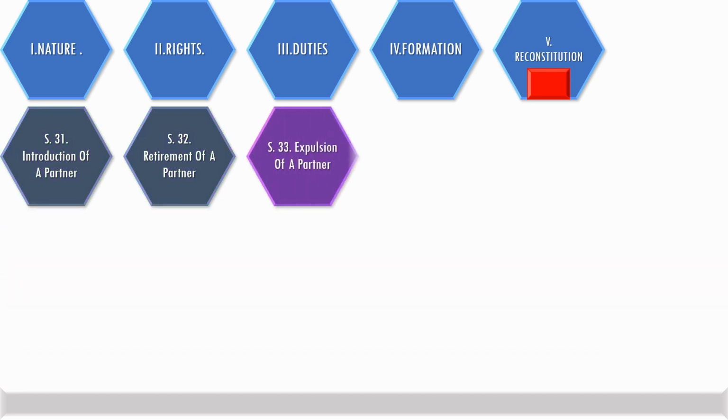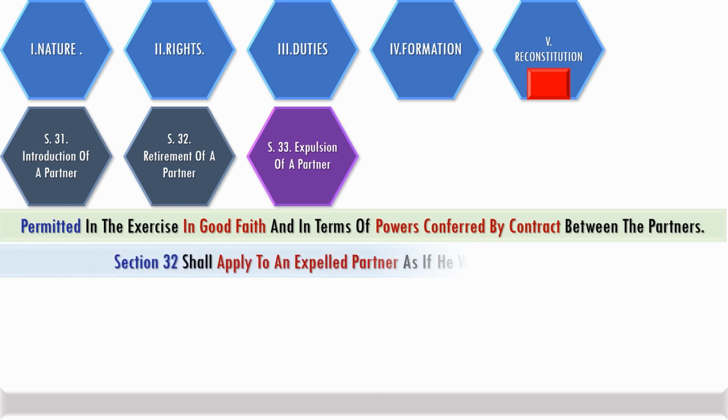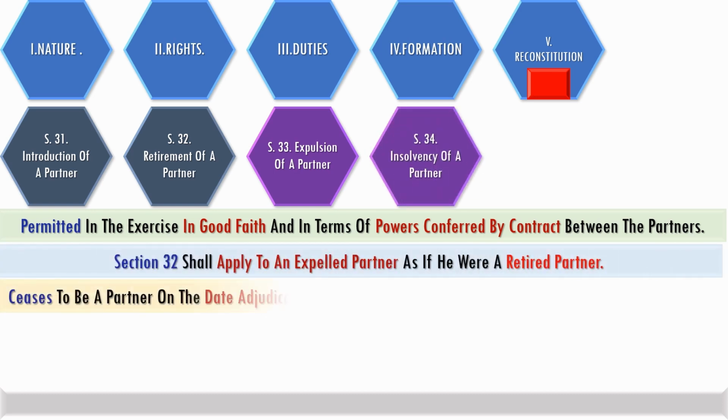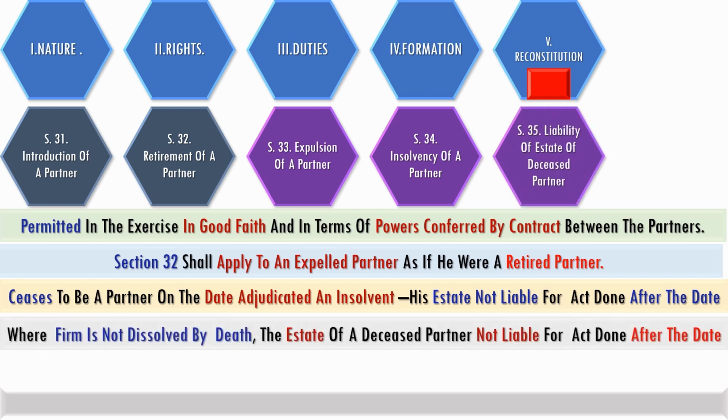Reconstitution includes expulsion of a partner in good faith and in terms of powers conferred by contract. An expelled partner will be covered by Section 32 as if he is a retired partner. In respect of insolvency of a partner, he ceases to be a partner on the date adjudicated as insolvent, but his estate is not liable for acts done after that date. In respect of a deceased partner, his estate will not be liable for acts done after the date of demise.